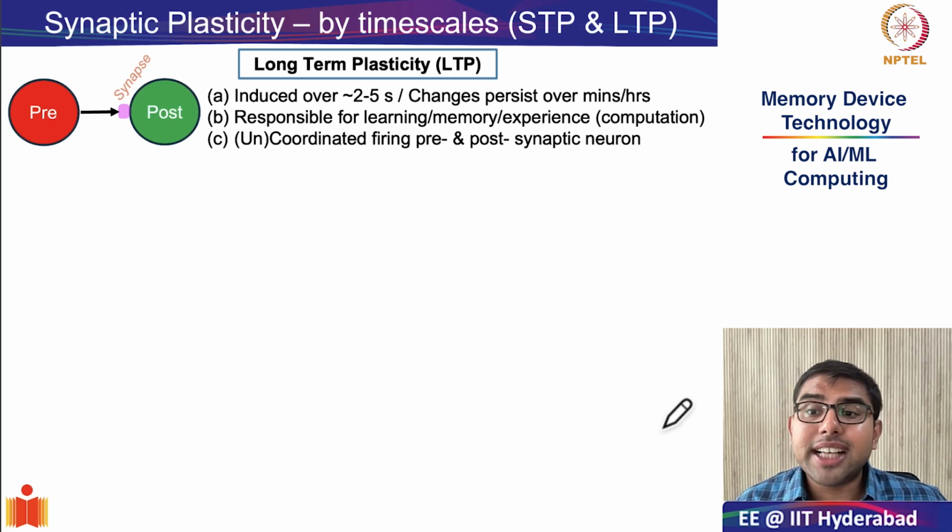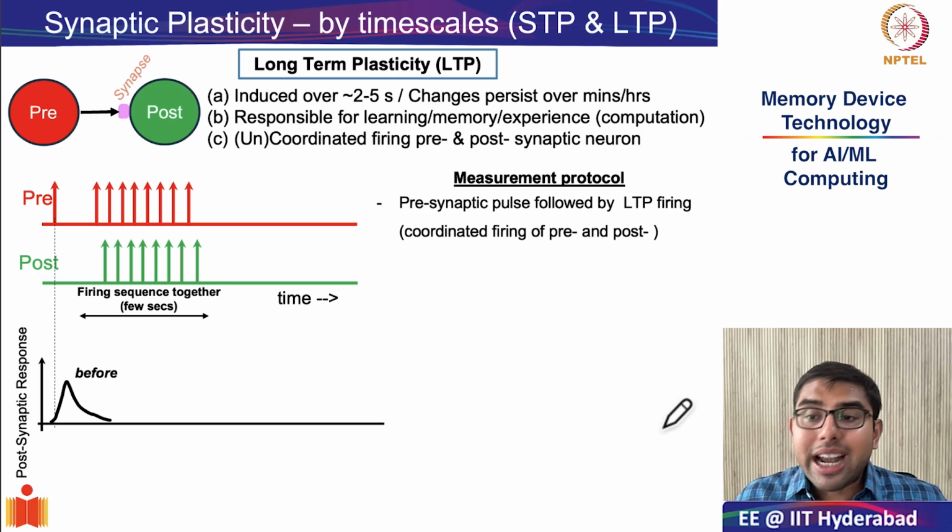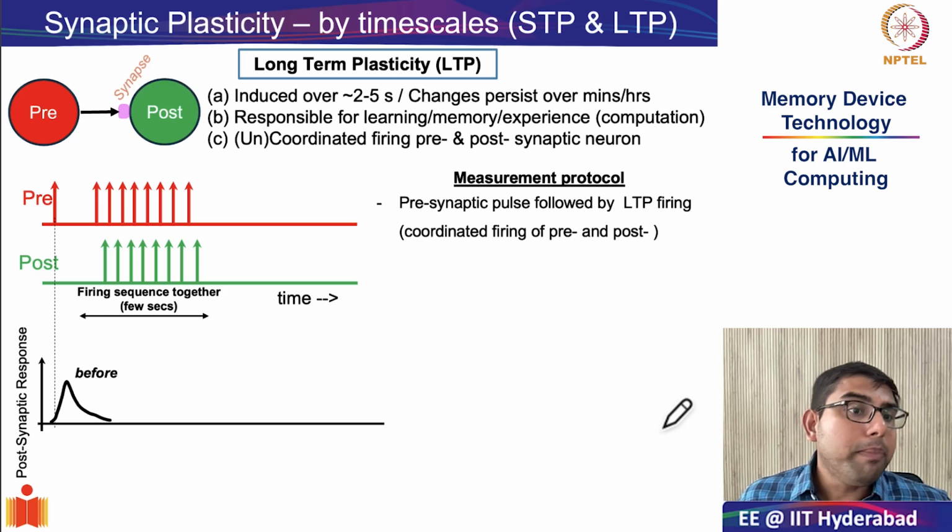What triggers this is not just a single spike, but a repeated and correlated firing of pre and postsynaptic neurons, as you can see in this figure. And all of this is responsible for learning, memory, and experience. And this is what will be used in our computational models as well. So let us look at the measurement protocol to explore long-term plasticity.